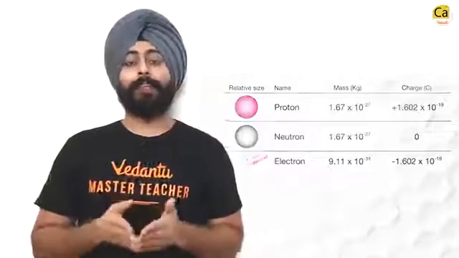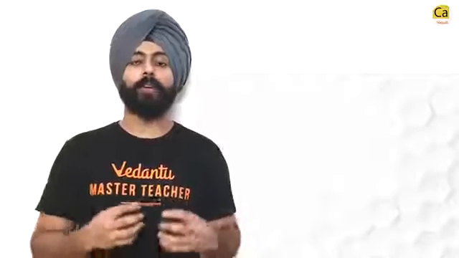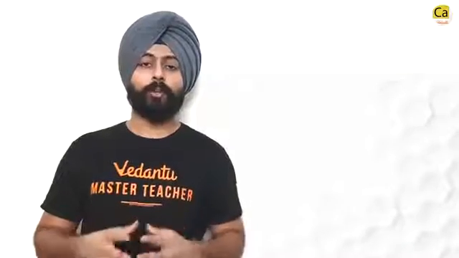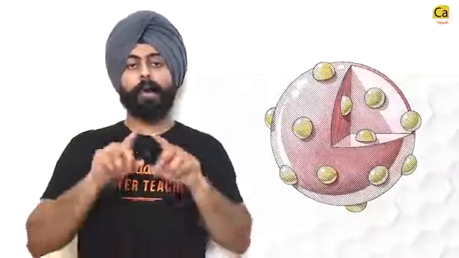Now that the subatomic particles were discovered, people started working on different models of the atom. The first notable model was given by J.J. Thomson, which we all know as the plum pudding model, where you have a positively charged sphere with negative electrons embedded in it, like a plum pudding or a watermelon with seeds.